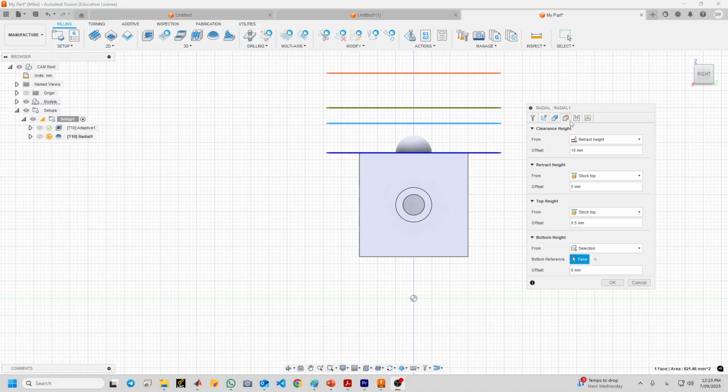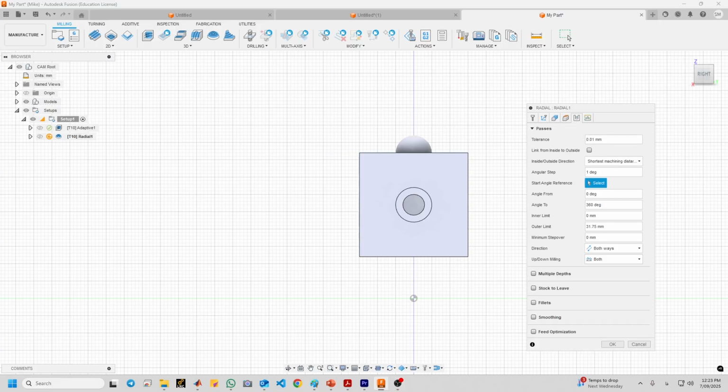Now move to the passes tab. An angular step size of 2 degrees will work okay for these applications. The closer these passes are to one another, the better the finish will be. But if they are farther apart, the path will take less time.